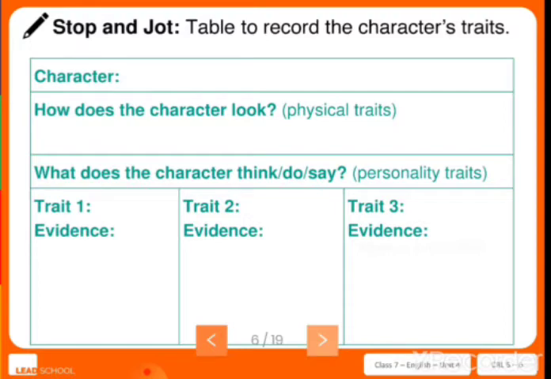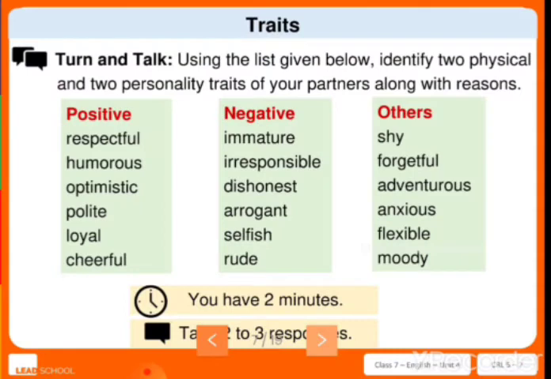Here they have given three columns: trait 1, trait 2 and trait 3. You need to find out the evidence from the story. This is how we need to ideate. This is structure 1, and you need to follow it. As you read the story, you have to ideate a column like this with the character: how the character looks, and what the character thinks, does and says, with three pieces of evidence from the story. Let us see how you can find it out.